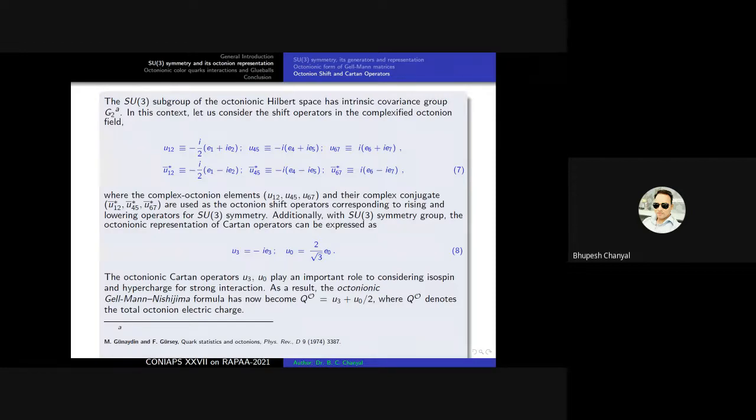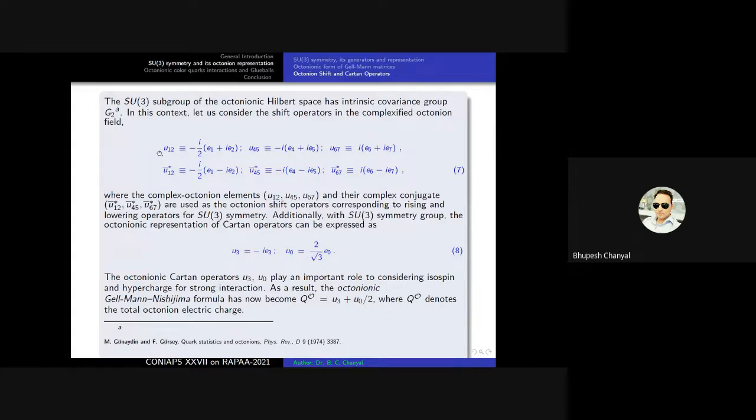Additionally, the rest of the octonion basic elements, E0 and E3, indicate the Cartan operators given in equation number 8. U3, a Cartan operator, is equal to minus i E3, and U0 is equal to 2 by root 3 times E0. So these two indicate the Cartan operators and the rest of the 6 indicate the shift operators.